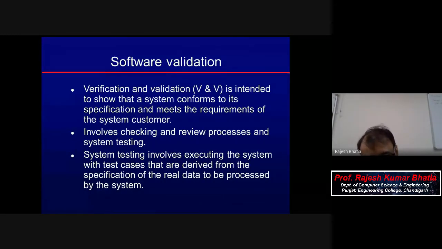Design is verification also, and not all types of designs can be validated. When a design is closer to implementation, it can be validated. Then comes the program. Of course, a program can be verified and validated also. I hope it is clear. Got it? If there is any concern, please do raise it.